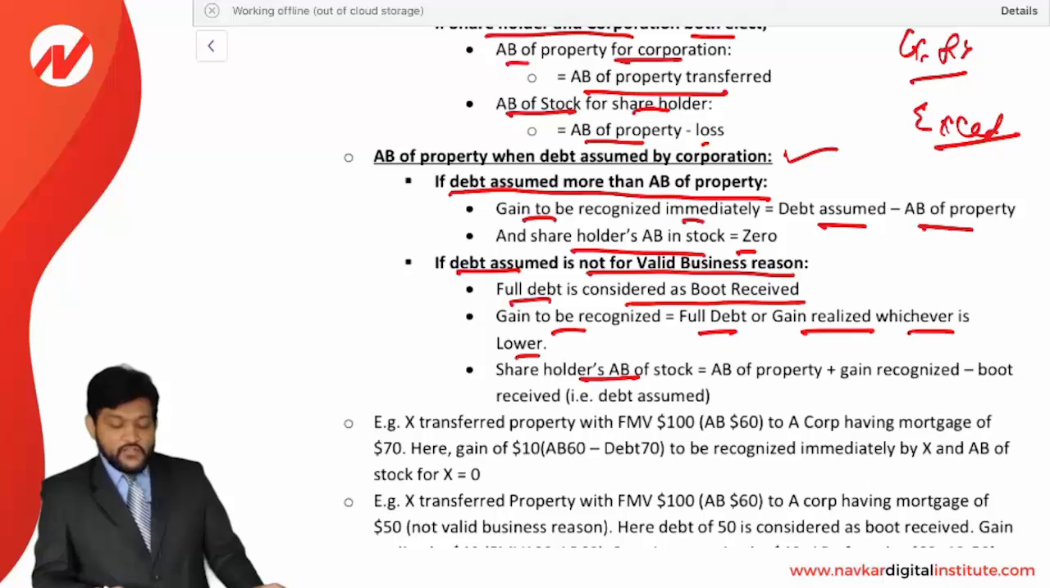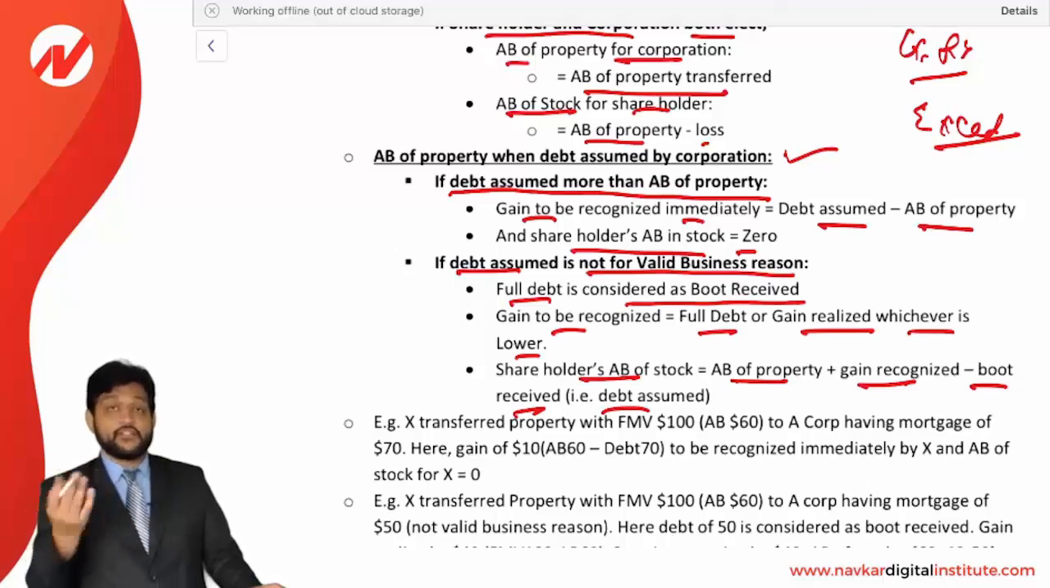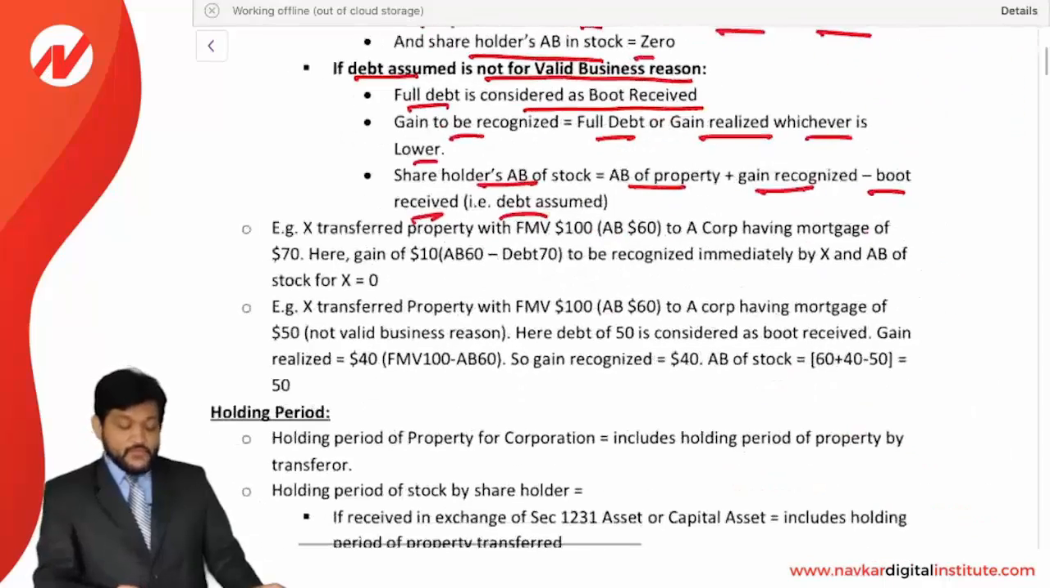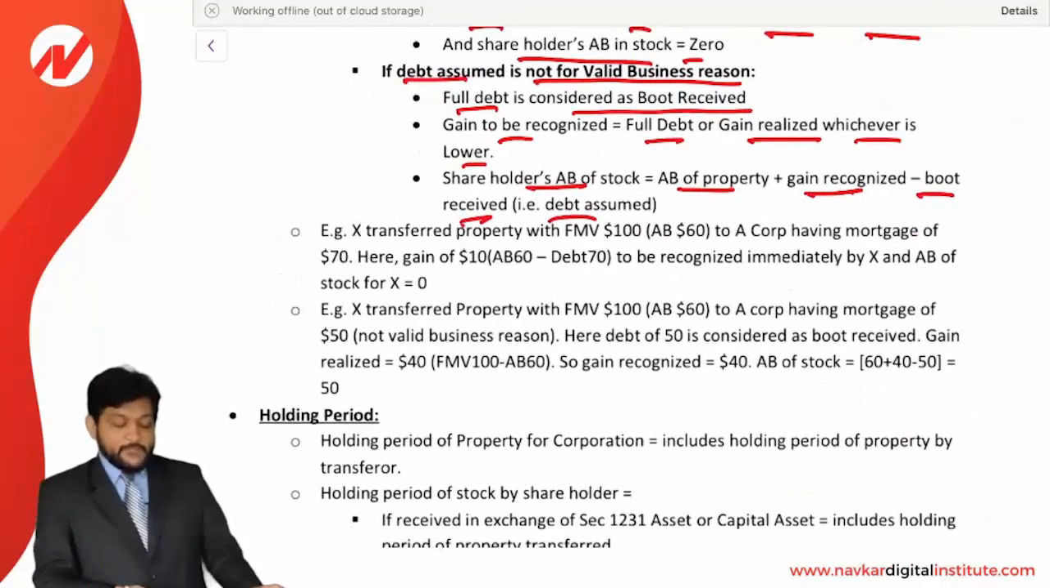The shareholder's AB of the stock is equal to the adjusted base of the property plus gain recognized less boot received, that is, debt assumed. It's the same formula we have seen previously, so you need to consider that for the adjusted base calculation. Example: X transferred a property with FMV 100 and adjusted base 60 to a corporation having a mortgage of 70. Here there is a gain of 10.